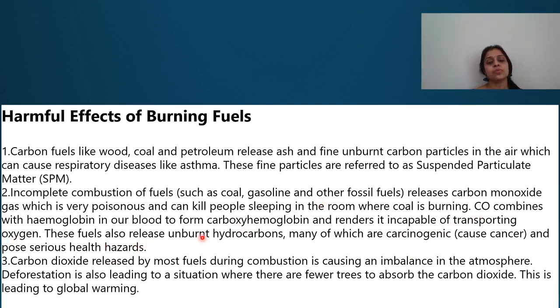These fuels also release unburnt hydrocarbons, many of which are carcinogenic and cause major health hazards. Carbon dioxide released by most fuels during combustion is causing an imbalance in the atmosphere. We know that increasing carbon dioxide will lead to global warming. Deforestation is also leading to a situation where fewer trees can absorb carbon dioxide. So, both things are leading to global warming.